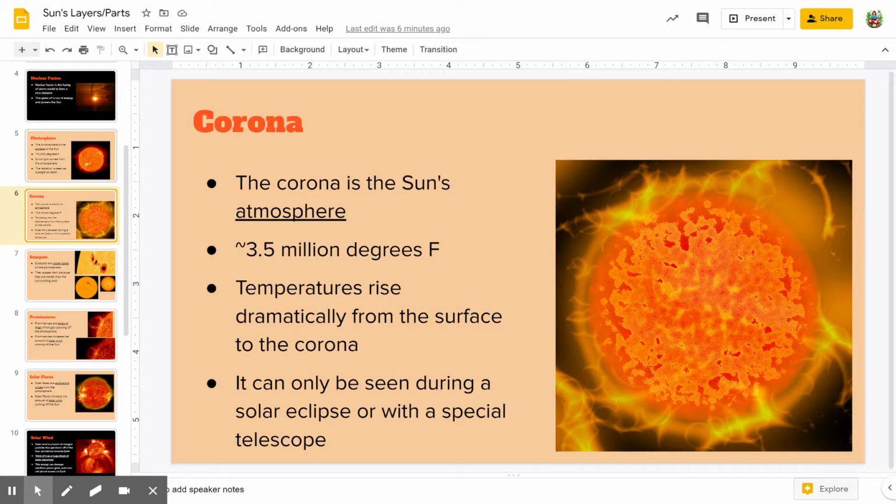All right, the next part is the corona. This is the sun's atmosphere. So just outside of the sun, just like Earth's atmosphere is just around the Earth, just outside of the surface of the sun is the corona, okay? Now, the temperature rises dramatically from the surface of the sun up to the corona. So the corona, the sun's atmosphere, is 3.5 million degrees Fahrenheit. Now, that's a roundabout number. It depends on different areas. They could be slightly different temperatures. But the average temperature of the corona is 3.5 million degrees Fahrenheit. Okay? And we can only see this during a solar eclipse or with a special telescope.